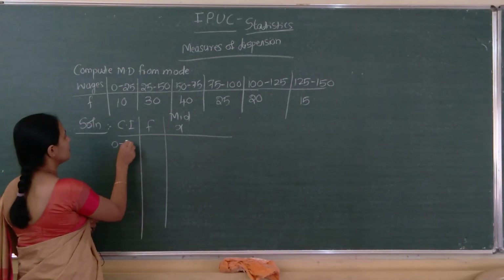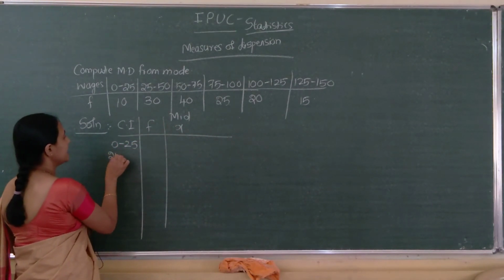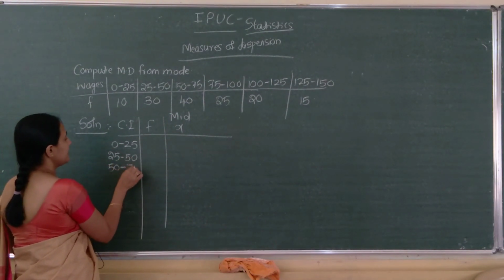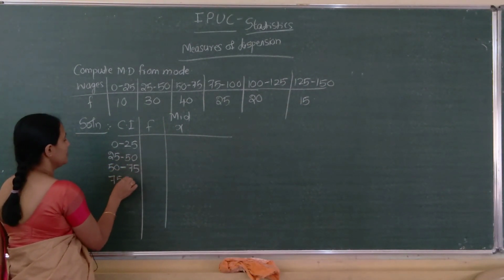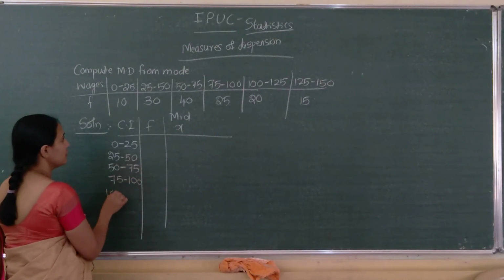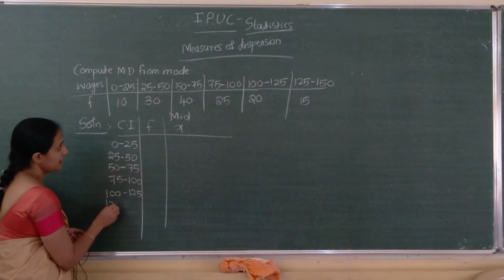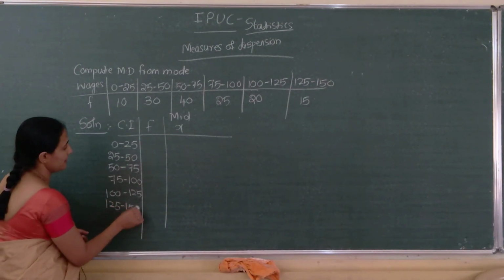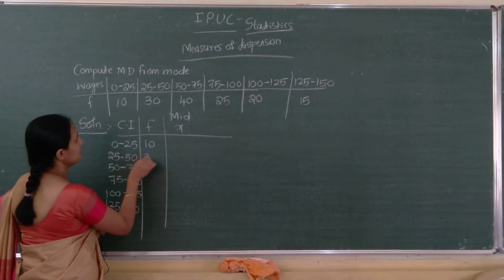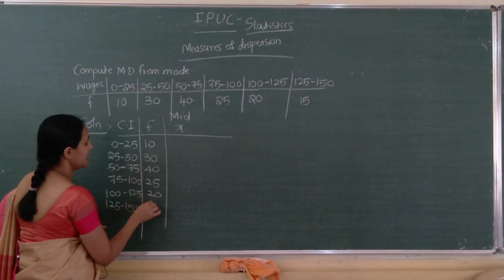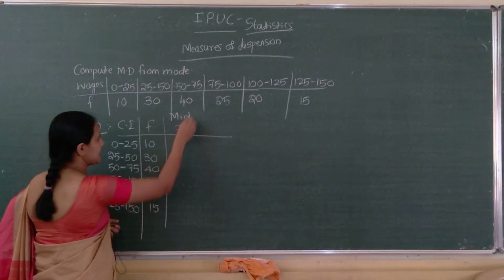So here 0 to 25, 25 to 50, 50 to 75, 75 to 100, 100 to 125, next 125 to 150, with frequencies 10, 30, 40, 25, 20, 15. Okay, mid-x we have to find.